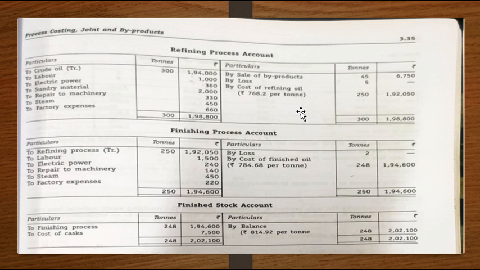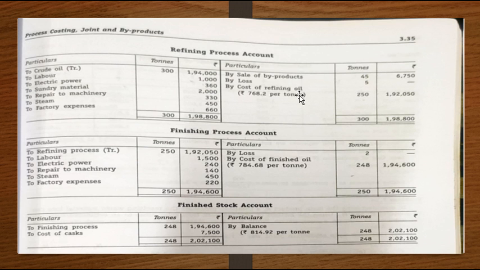You prepare the process account or joint product account to find out the cost per unit, the inventory valuation, and the profit or loss incurred in each process, and to transfer that profit or loss to the respective profit and loss statements. That is why you prepare the joint product account. The actual loss incurred is 5 tons, the difference, and there is no realizable value for that.